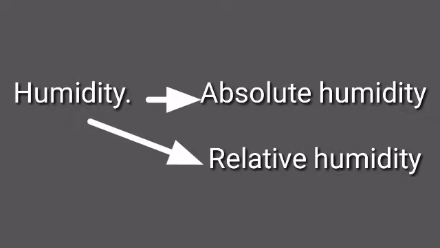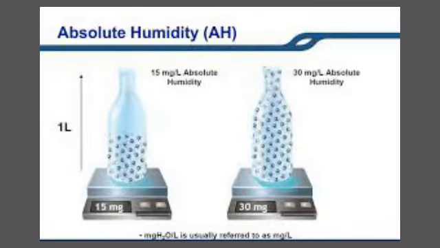Let's study absolute humidity. The amount of water vapor in 1 cubic meter of air is the absolute humidity. Means the amount of vapor in the air at a particular time and place. It is expressed in gram per cubic meter.